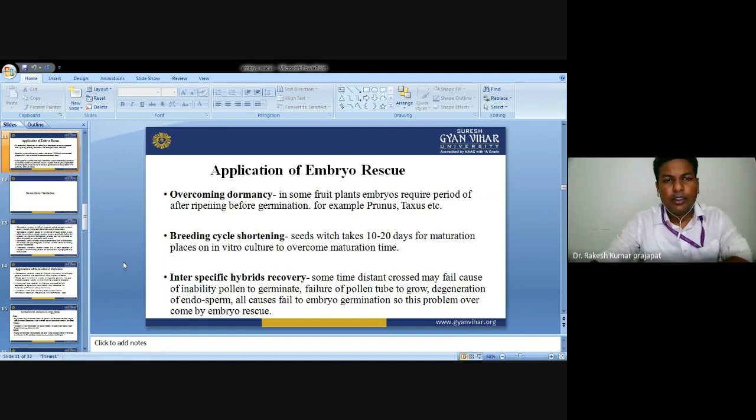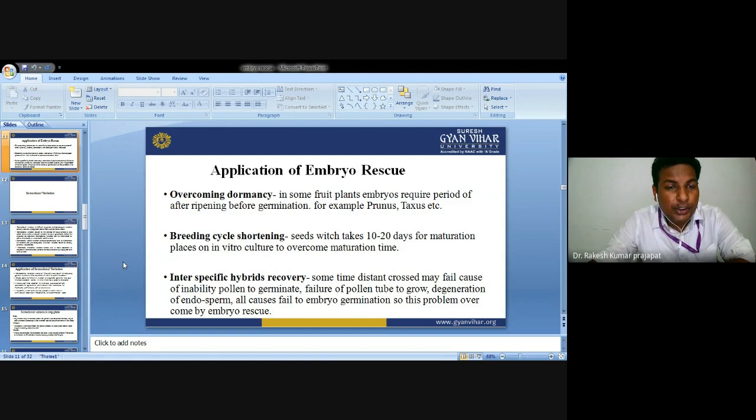So we are talking about the applications of embryo rescue. The first application is overcoming dormancy. Why do we need embryo rescue? First, it overcomes dormancy. There are some classes of plants which have an inherent dormancy period during germination. So it shortens the dormancy.